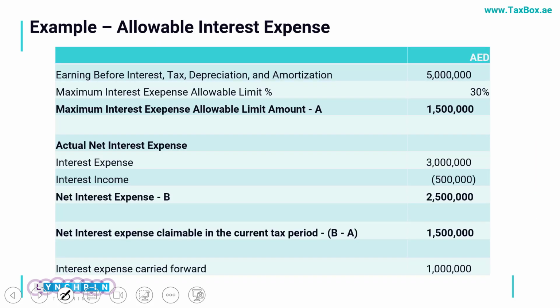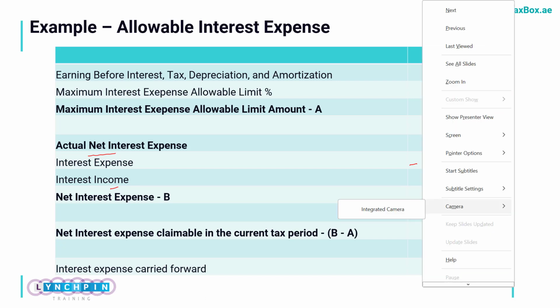Okay, let's see a small example for this. My earnings before interest, tax, depreciation and amortization are, for example, 5 million. So the maximum interest expense allowable is 30% of it, which comes to 1.5 million here. Now I am calculating my net interest expense. I have an interest expense of 3 million and interest income of $500,000, so my net interest expense is 2.5 million.